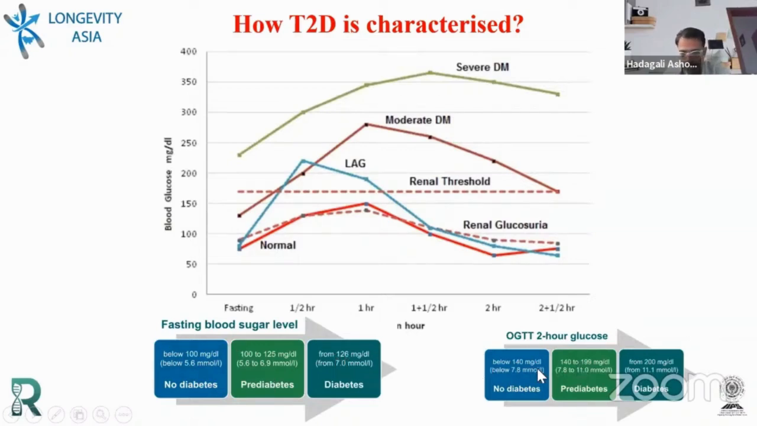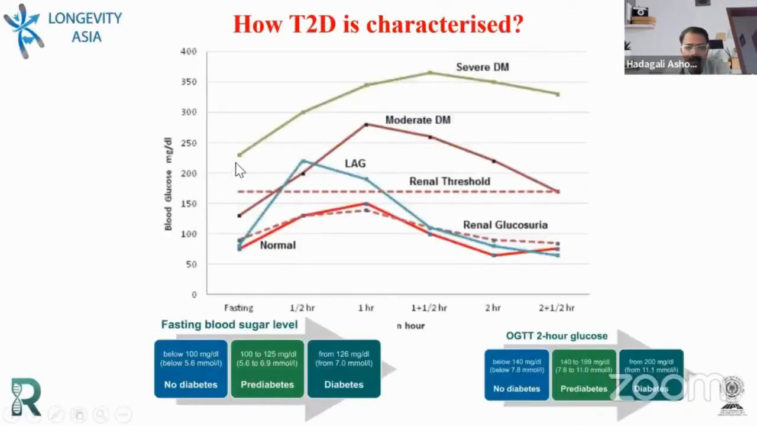Postprandial, I mean after 2 hours of taking food, up to 140 is non-diabetic, 140 to 199 is pre-diabetic, and above 200 is diabetic after 2 hours. So we just measure fasting, at 1 hour, then at 2 hours postprandial.